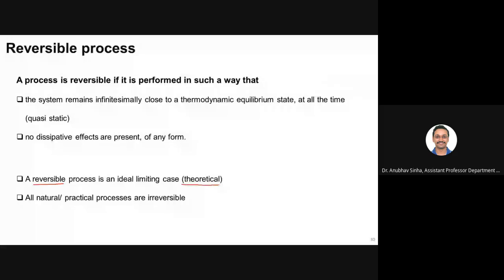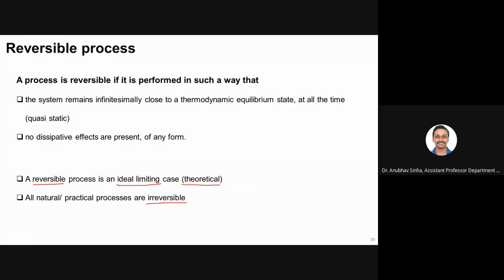All natural or practical processes are essentially irreversible. But taking an ideal limit helps us approximate a lot of natural processes and solve numericals to get approximate values for work and heat transfer. It is still better than nothing.